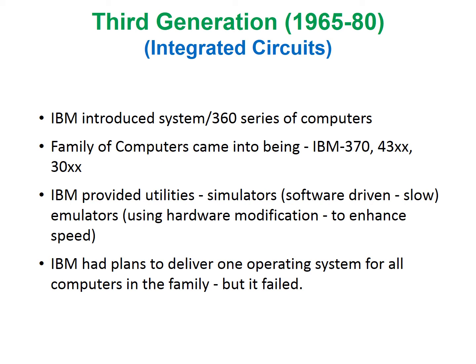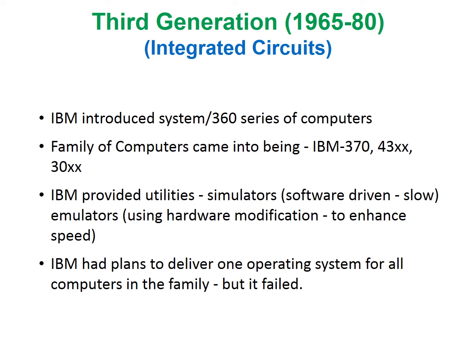In this generation, IBM introduced the System/360 series of computers. These computers were mutually compatible. The programs working on one computer worked on the other in the same family. This reduced the conversion efforts. Hence, the concept of a family of computers emerged in this generation. The IBM 370, 43XX, and 30XX computers belong to the same family.